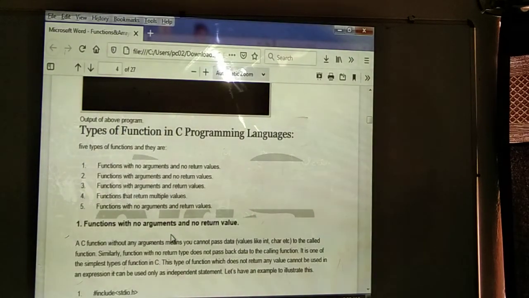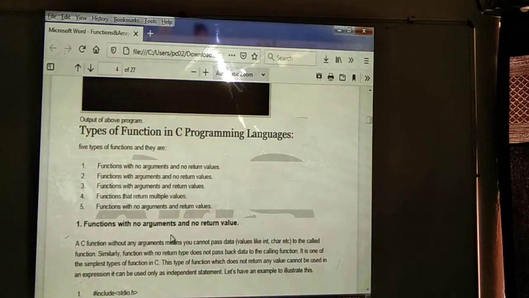This type of function does not return any value, so it cannot be used in an expression. It can be used only as an independent statement. Let us have some example.